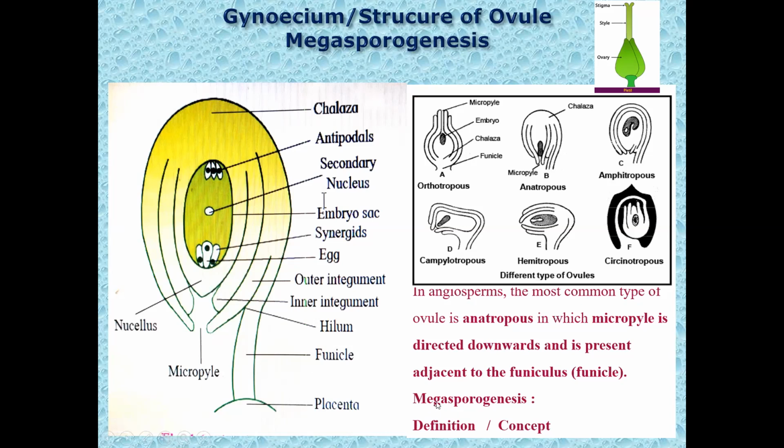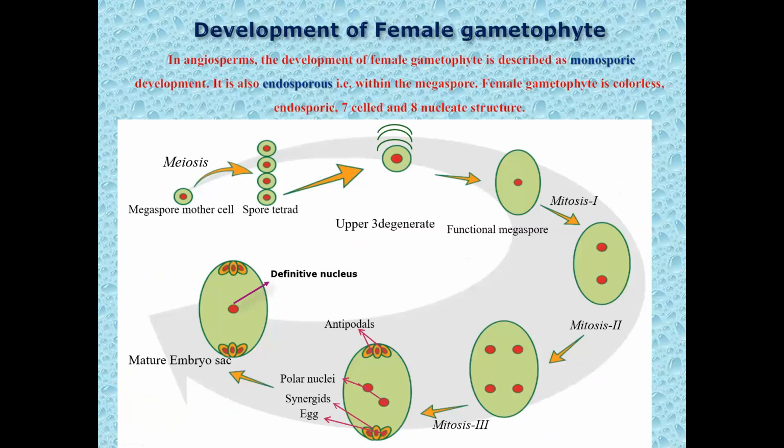So from the megaspore mother cell, which is diploid in nature, megaspores are produced by the process of meiosis. That process is called megasporogenesis. The process of formation of megaspores from the megaspore mother cell by meiotic division is called megasporogenesis.